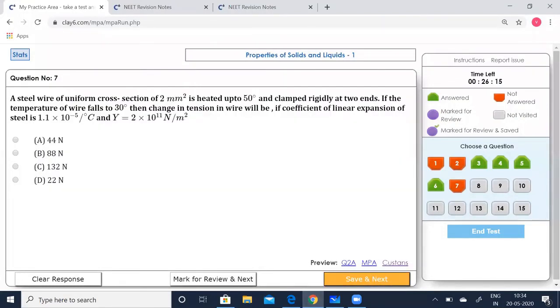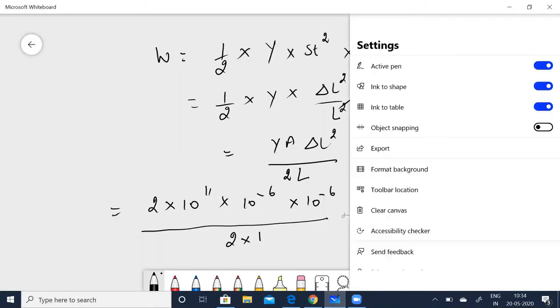A steel wire of uniform cross section of 2 millimeters squared is heated up to 50 degrees and clamped rigidly at 2 ends. See, we learned about cantilever. You can make use of that now. If the temperature of the wire falls to 30 degrees, then the change in tension in the wire will be what, if the coefficient of linear expansion of steel is given as 1.1 into 10 to the power of minus 5, and Y is given as 2 into 10 to the power of 11 Newton per meter square. All right, let's solve this.